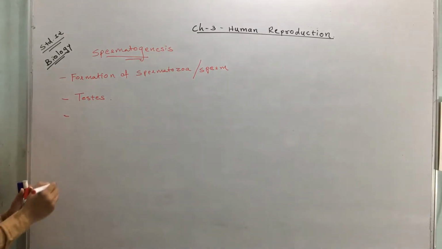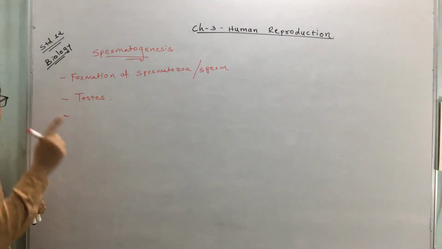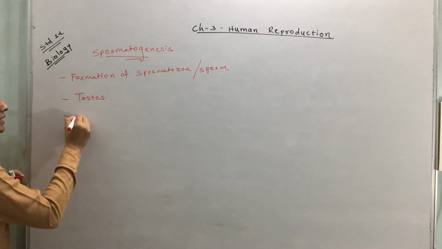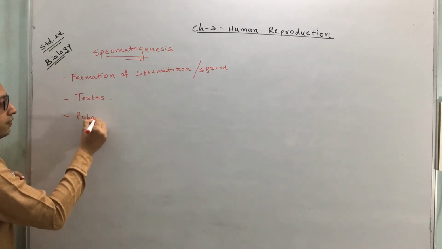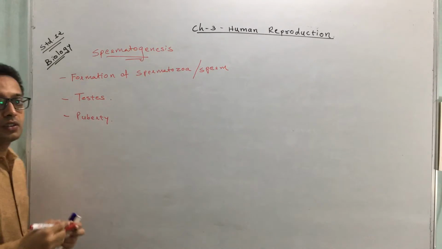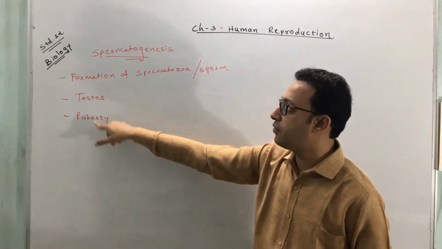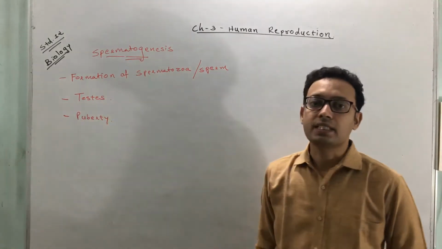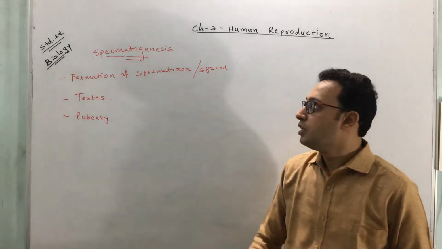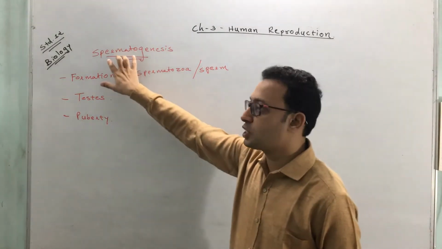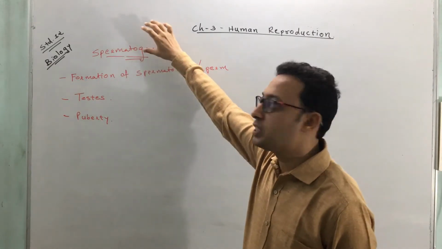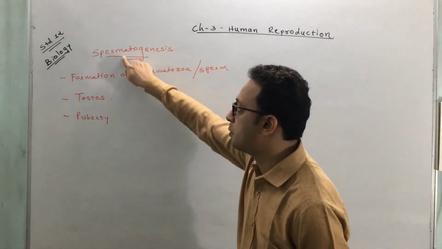The process of formation of spermatozoa starts at the age of puberty. It doesn't start before puberty. So again, repeat: what is spermatogenesis? Genesis means formation of what? Sperm.